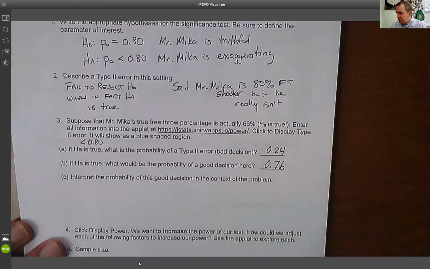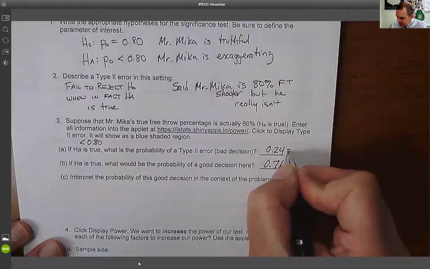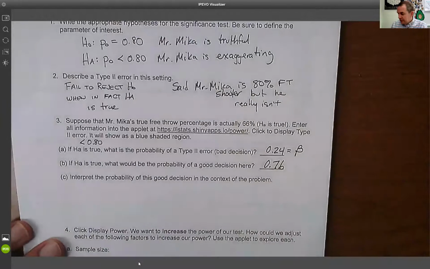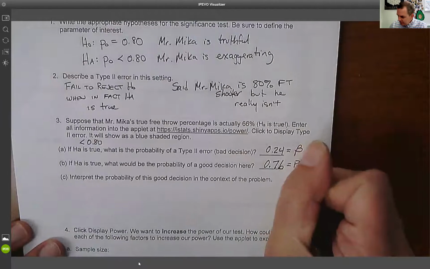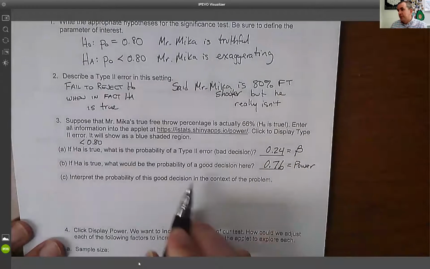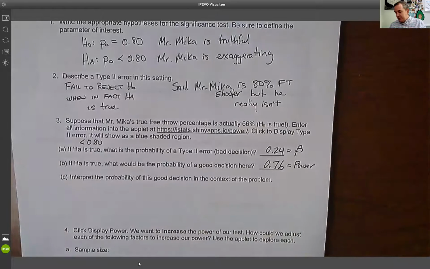That's my type 2 error. It often is represented with the letter B for beta. This guy right here is my power. My power is the probability of making a good decision. In this case, basically saying, Mr. Micah, you're not an 80% free throw shooter, you're less than 80%, and he actually is less than 80%.